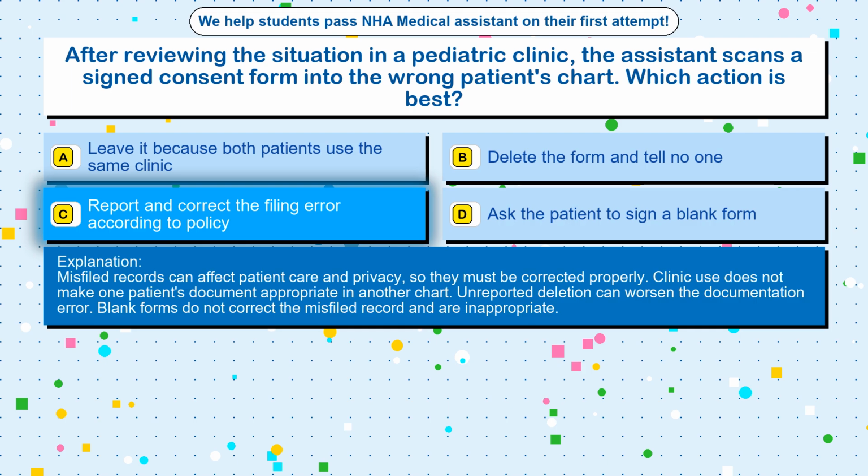Misfiled records can affect patient care and privacy, so they must be corrected properly. Clinic use does not make one patient's document appropriate in another chart. Unreported deletion can worsen the documentation error. Blank forms do not correct the misfiled record and are inappropriate.